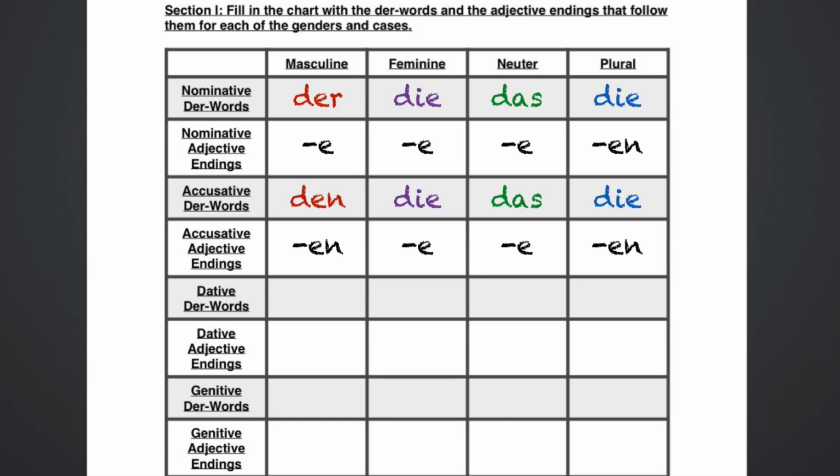Ich mag das kleine Kind. I like the small child. Ich mag die kleinen Kinder. I like the small children. Again, we have two forms that take e's and two of them that take ens.